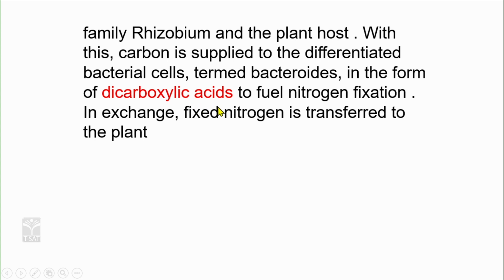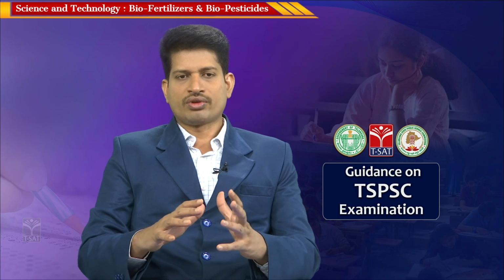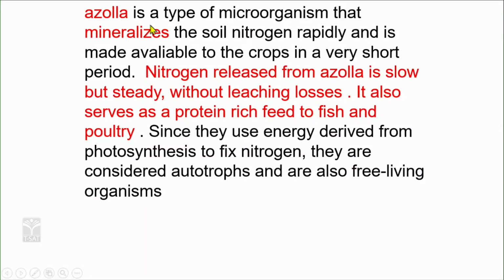So, these plants are supplying to this bacteria the essential food in the form of carbon, dicarboxylic acid. In return, they supply the essential nitrogen to the plants through atmospheric fixation. Azolla is a type of microorganism that mineralizes the soil nitrogen rapidly, and it is made available to the crop in a very short period.